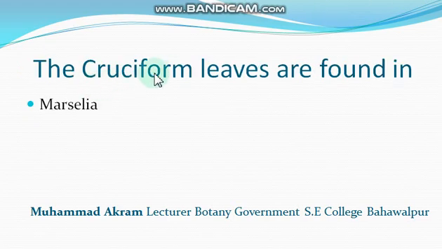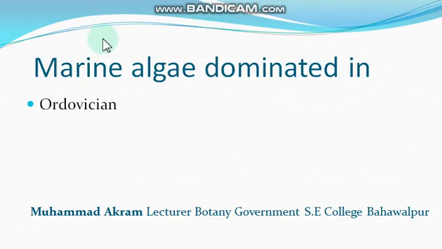The cruciform leaves are found in Marsilea. Marsilea is also called water fern. It has cruciform leaves. The marine algae dominated in Ordovician. Ordovician is a geological time period. In this period, marine algae dominated.